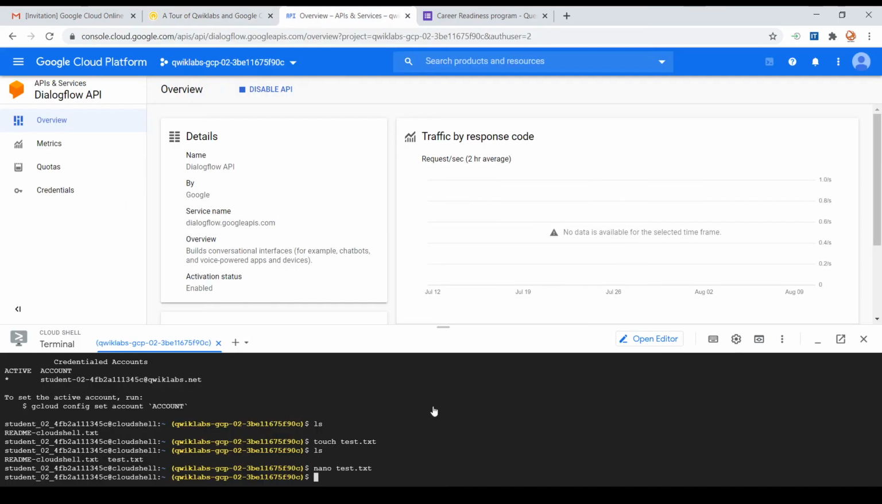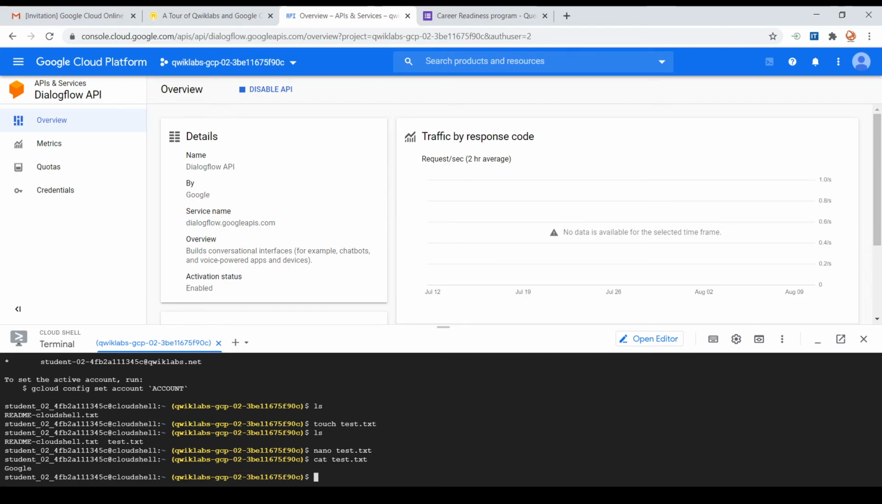So now let us see whether the text entered is present inside the file. For that we are using the command cat test.txt, which will be giving us the content. So here you can see the content inside the text file is Google. So this is basically a test creation and test editing part that we did using the terminal or the Cloud Shell.